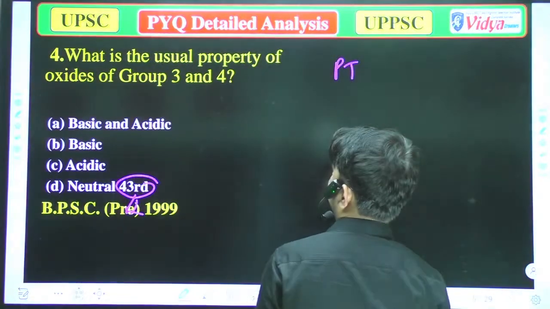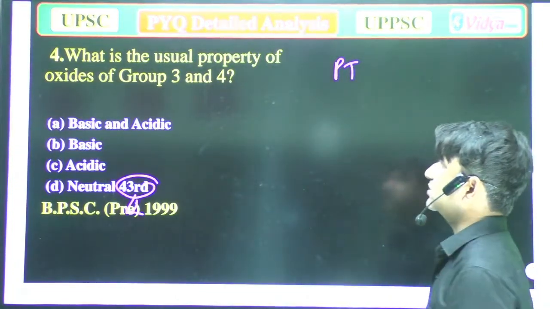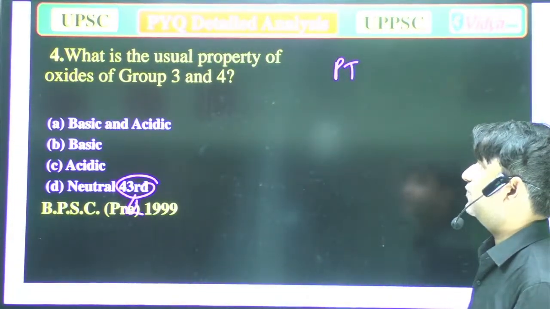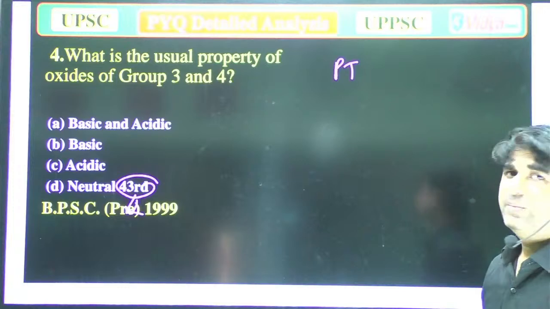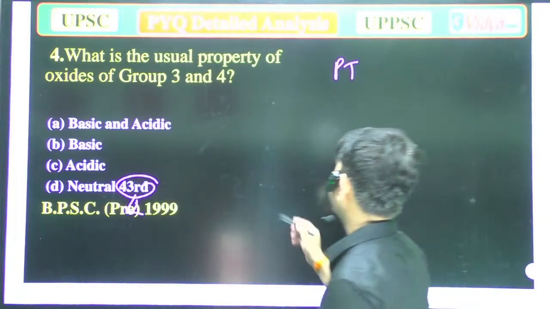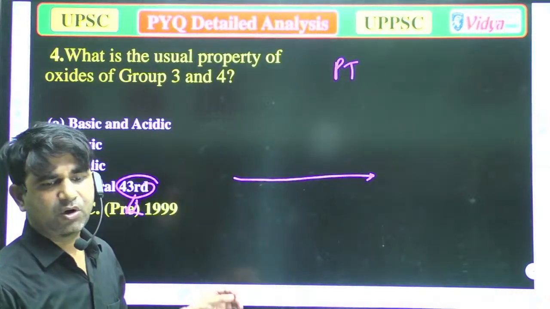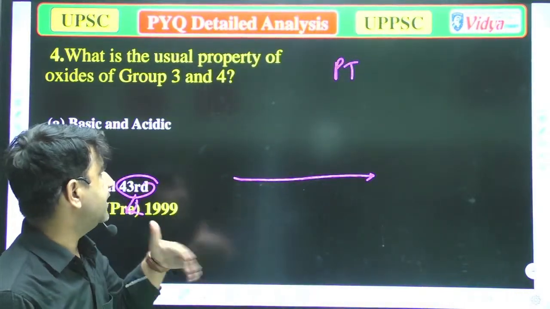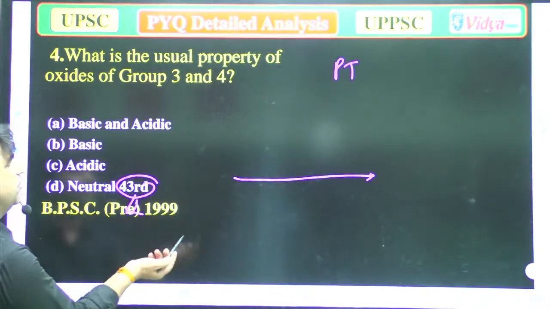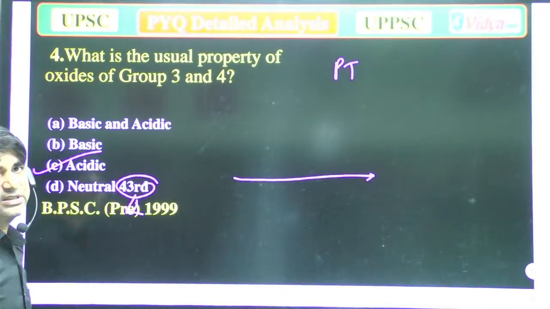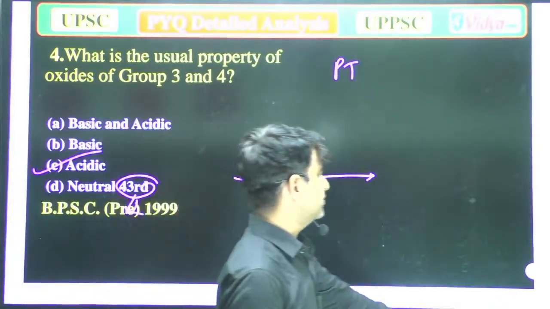What is the usual property of oxides of group third and fourth? That will be acidic, because when we move from left to right in a period, the basic property decreases and the acidic property increases. Option will be C. Now we'll move to the next question.